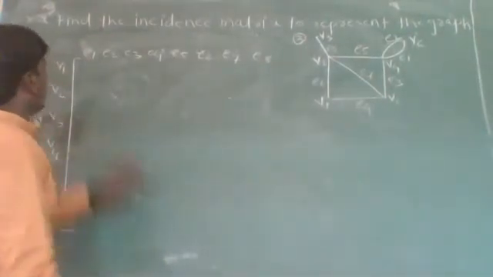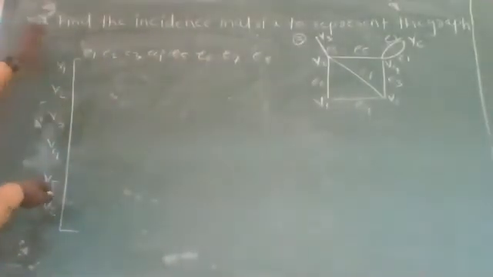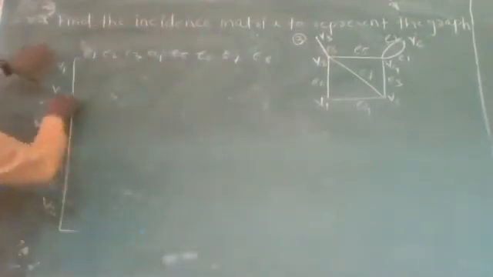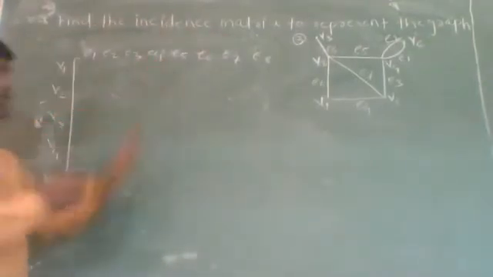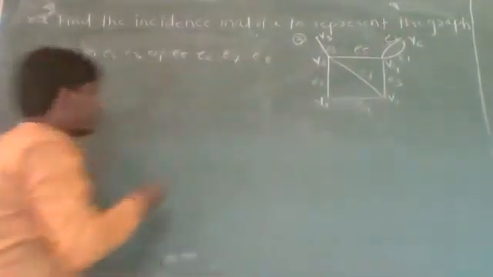Now, edge E1. So here there are 6 vertices and 8 edges. So there are 6 rows and 8 columns. Now, edge E1 is incident on vertex V4 and V6.